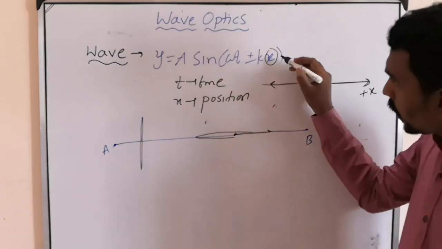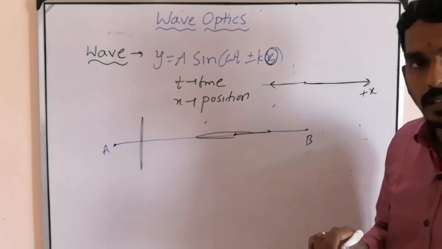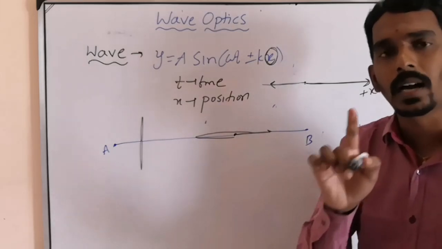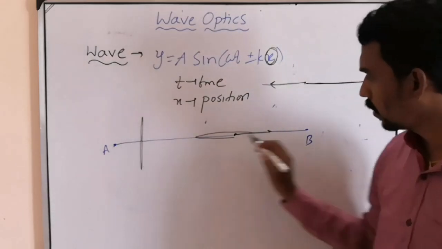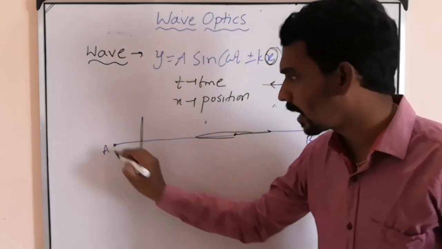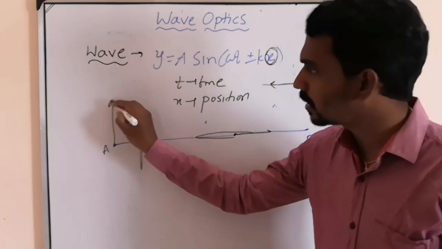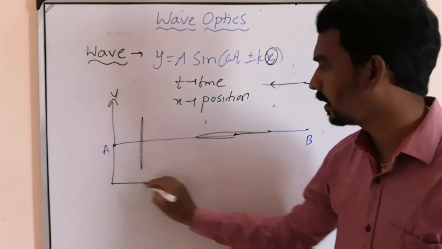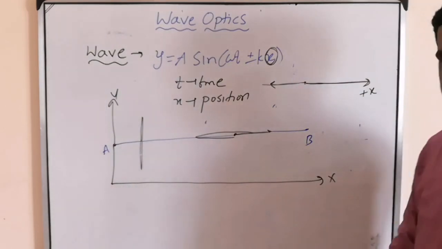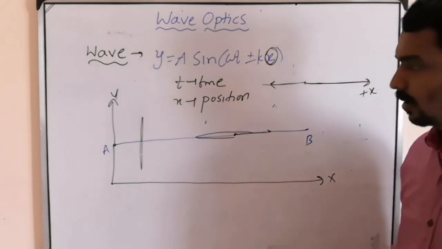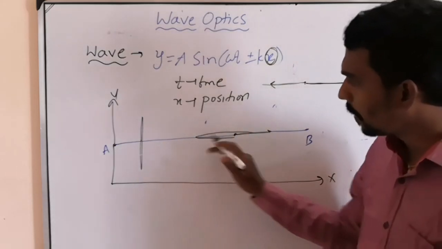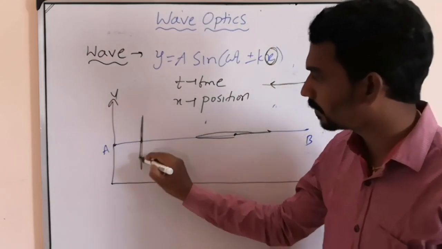Here x is the position of the particle, from here to here. This is the starting point. So you will take this as the y-axis and this as the x-axis. Here the particle is vibrating.